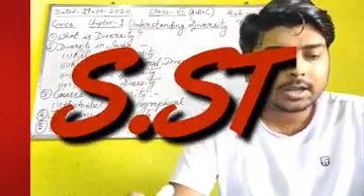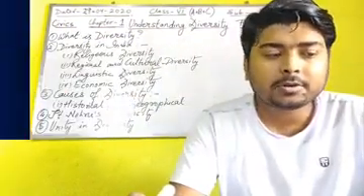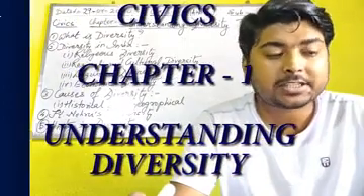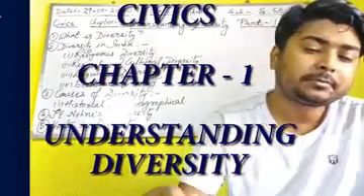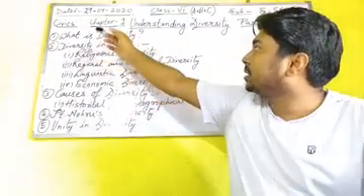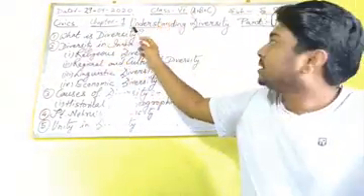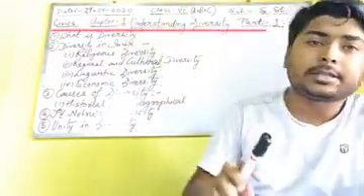The subject will be SST, and the part I am going to teach you is Civics, Chapter 1, that is Understanding Diversity. It is written on the board also. Civics for Class 6 ABC, Chapter 1, Understanding Diversity.